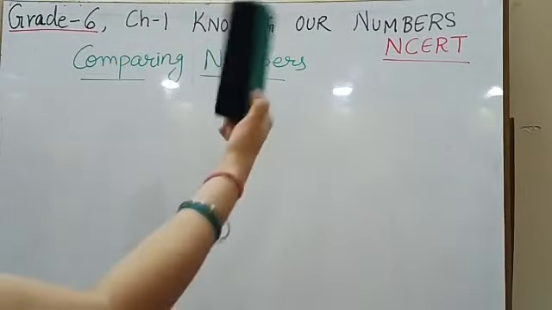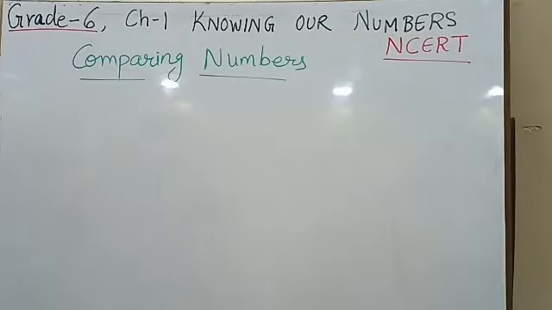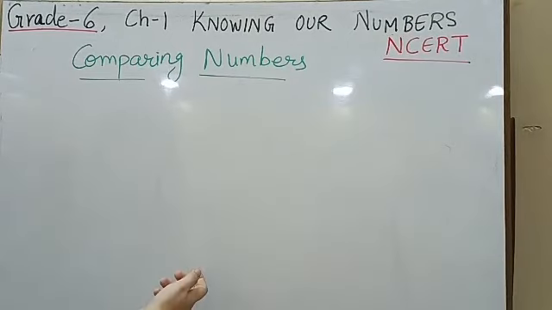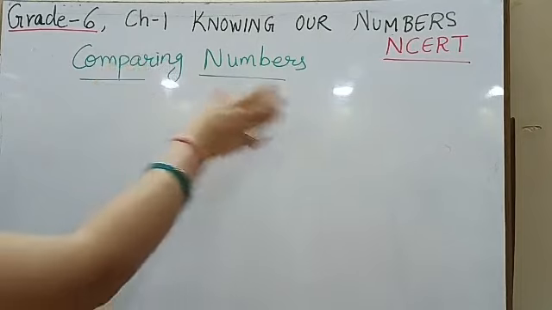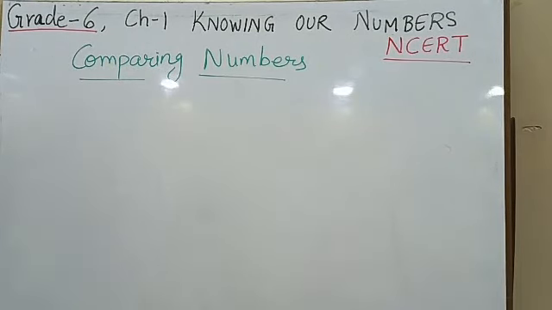I cannot compare this duster with my finger. So they should be on equal parameter. I cannot compare numbers with, let's say, anything, with this wood box or any other thing. So comparison is done with the same baseline. That means with the same thing. So comparing numbers are when we are going to compare the numbers.